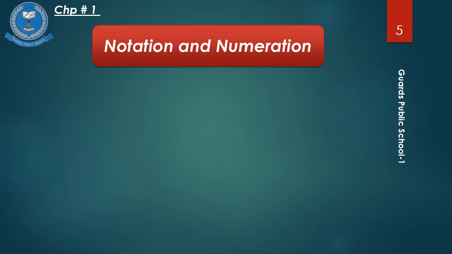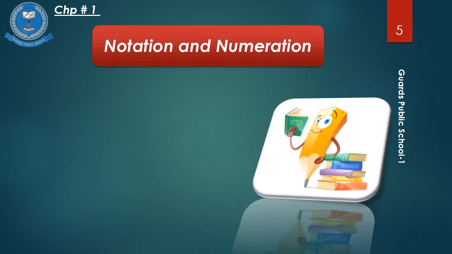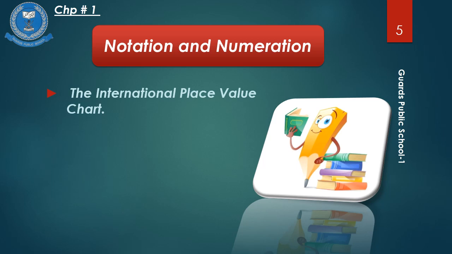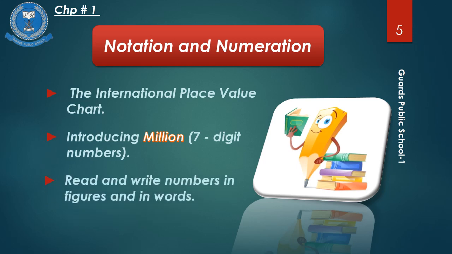After reviewing our previous lectures, let's start our today's lecture. In today's lecture, we will be discussing international place value chart of 7-digit numbers, introduction of million, read and write numbers in figures and in words, expanded and short form of a 7-digit number in international way.